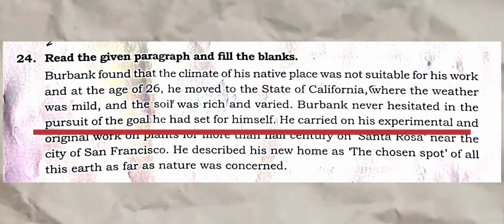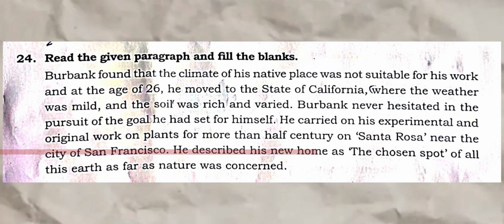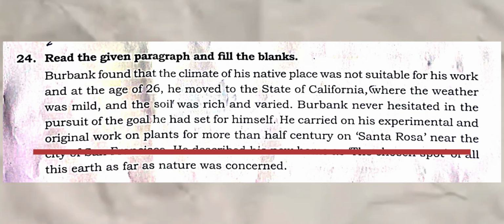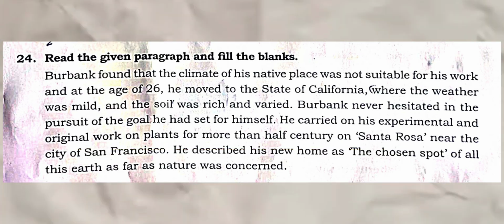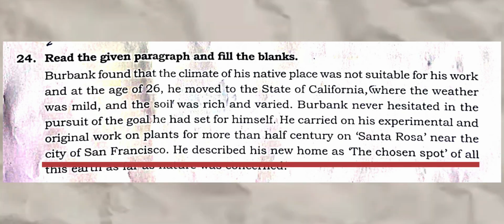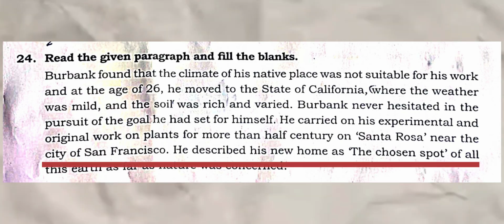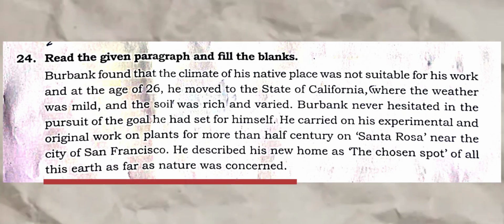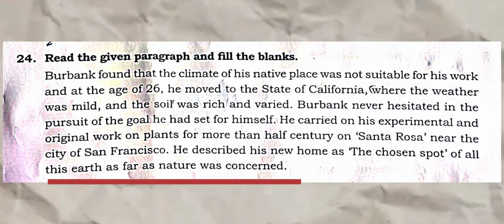He carried on his experiments and original work on plants for more than half a century on Santa Rosa, near the city of San Francisco. He described his new home as the chosen spot of all this earth as far as nature was concerned.